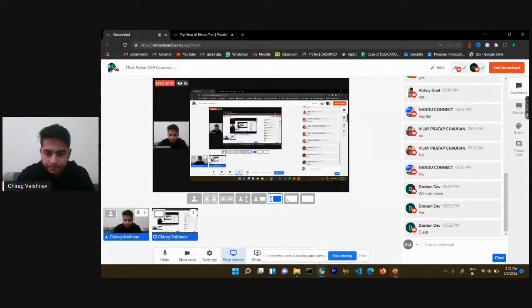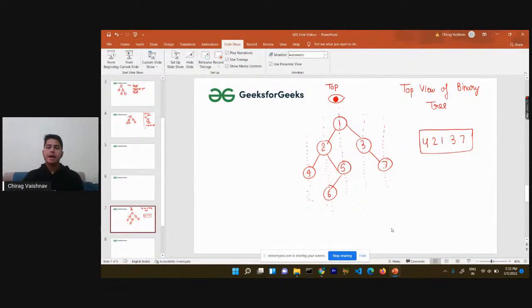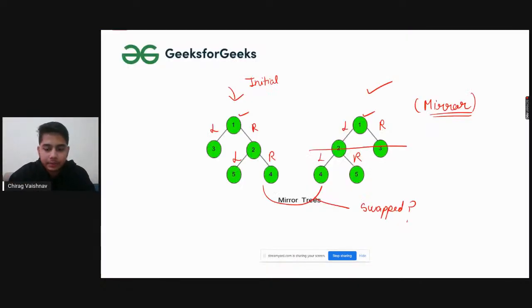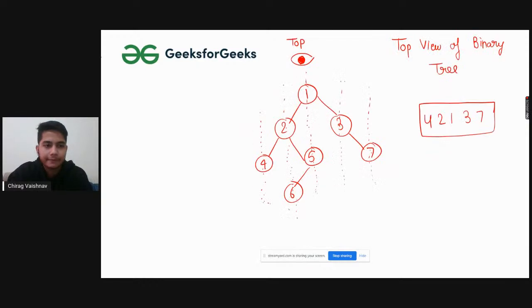So let's move on, right? What you have to do is make an algorithm so that you make the computer understand, okay, this is the top view of the binary tree. So what approach comes to your mind first when you see this kind of question? Let's try to think how we will be approaching a tree question. I have discussed a few things. First, you have to look for traversal. You have to see for the algorithm.